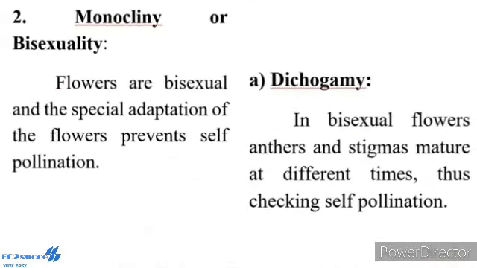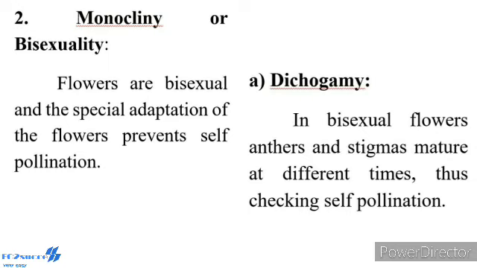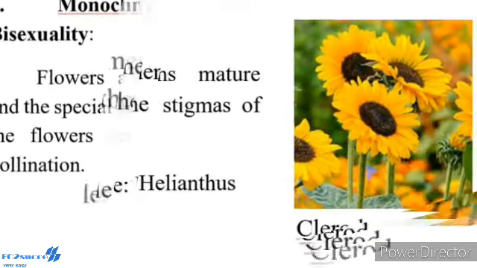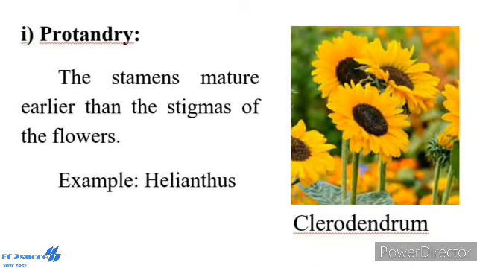Second one, monocliny or bisexuality. The flowers are bisexual and a special adaptation of the flower prevents self-pollination. Dichogamy: in bisexual flowers, anthers and stigma mature at different times, thus checking self-pollination. It is of two types, protandry and protogyny.